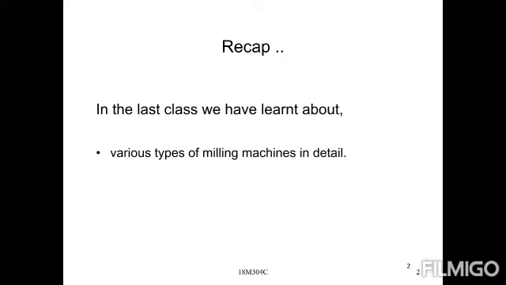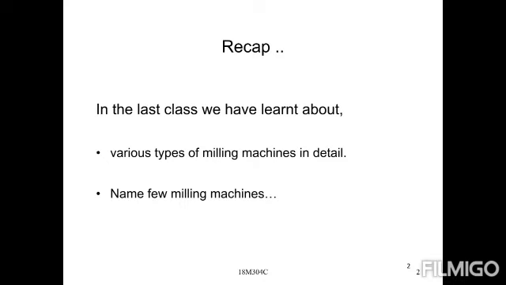Then next, what are the names? How can you classify milling machines? First one is the column and knee type of milling machine. Second one is the fixed bed type. Third one is the planar type. Fourth one is the special type of milling machines.